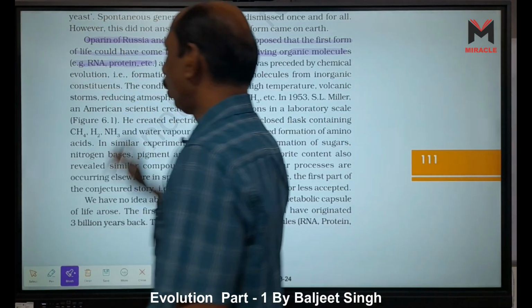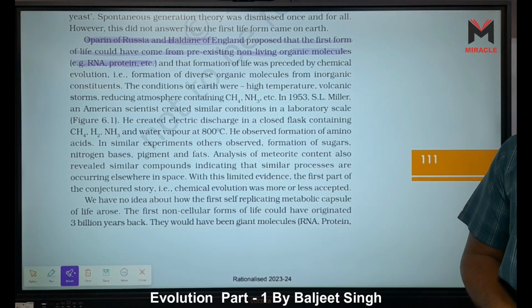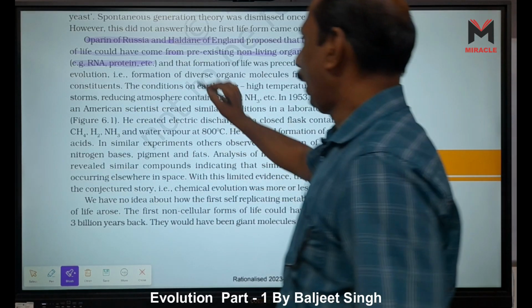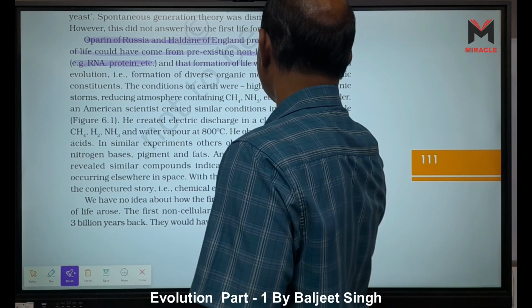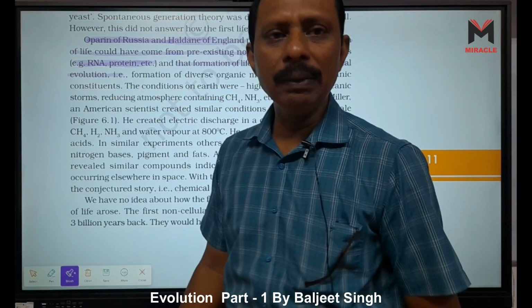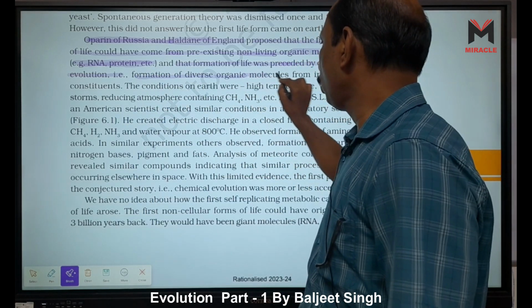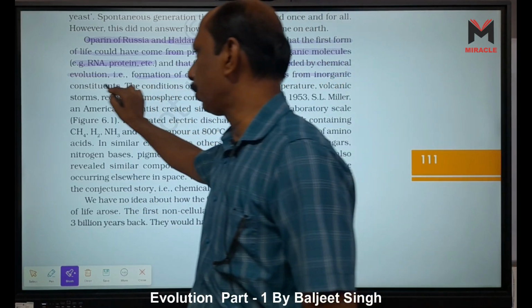They are complex organic molecules. They may be proteins, polysaccharides, RNA, DNA, etc. And that formation of life was preceded by chemical evolution, which means chemogeny, right? The formation of diverse organic molecules from inorganic constituents.